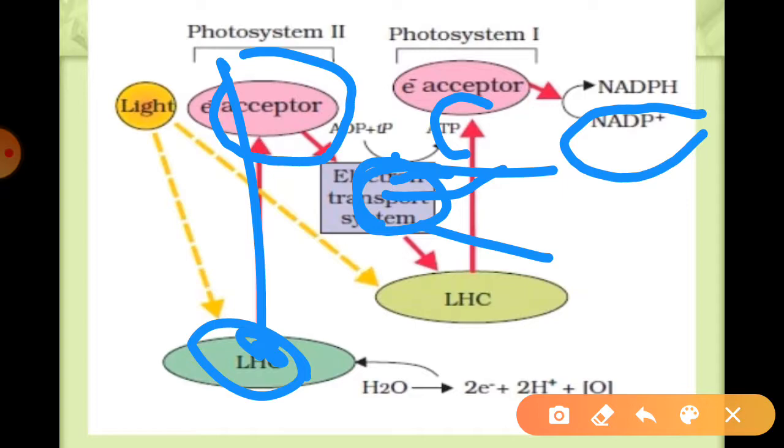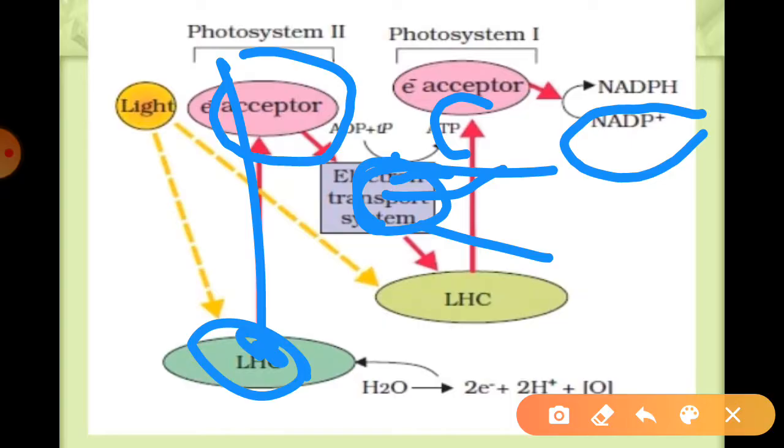For that you have to pay attention to the splitting of water. As I already told you in the previous lecture, oxygen is evolved in photosynthesis by the breaking down of water, not from carbon dioxide.